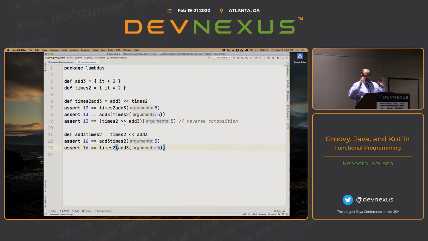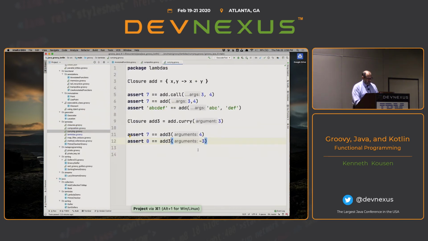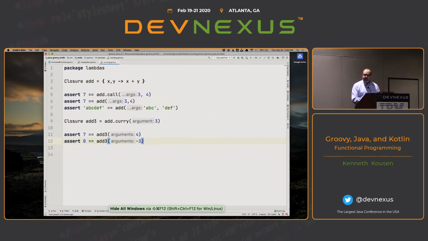You have something that's small and simple and easy to test, and then you compose your bigger programs out of that. So Java sort of has that, but again, very limited. Whereas Groovy has this in spades, and Kotlin doesn't have it at all yet. But I imagine it will eventually. You know, that's what I mean by having a new language. The other thing that shows up in Groovy, again, probably because it's mature, is a method called curry that has, unfortunately, nothing to do with Steph.